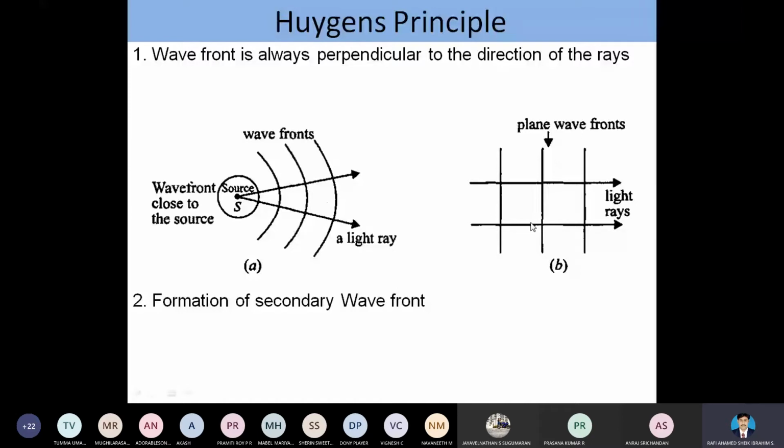We are going to study just the formation of the wavefront, and we are going to see how these wavelets take place. These two are nothing but the Huygens principle. Along with this, we are going to give a small proof for the Huygens laws. Huygens gave two laws in general: the law of reflection and the law of refraction. So we have to know what the law of reflection and law of refraction are. Let's see them one by one.